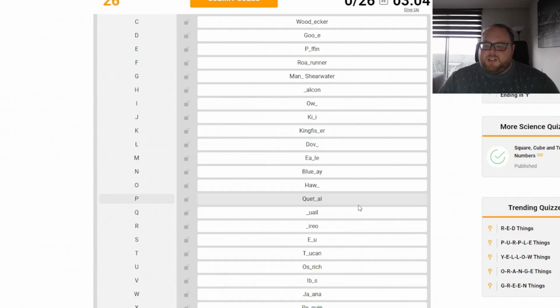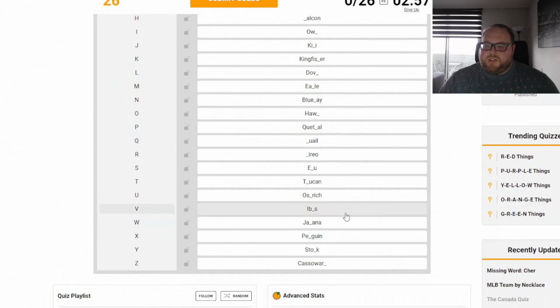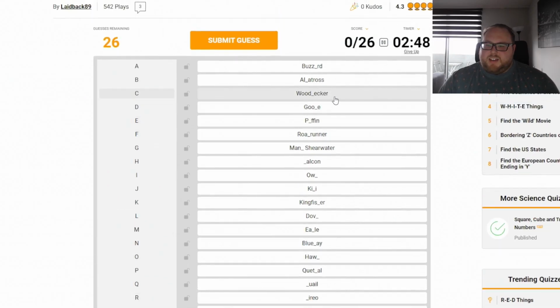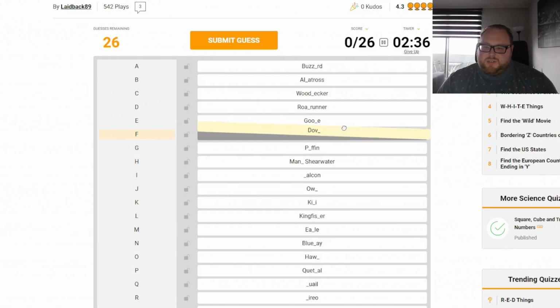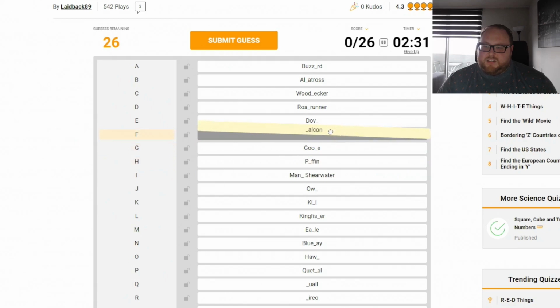C, that would be a... nope. No. Jacana, nope. Stork, nope, that's a stork. Cassowary. Okay, skip the C then. D, that would be a roadrunner. Then we've got an E. What the heck would it be? Dove. So dove. F, that would be a falcon.